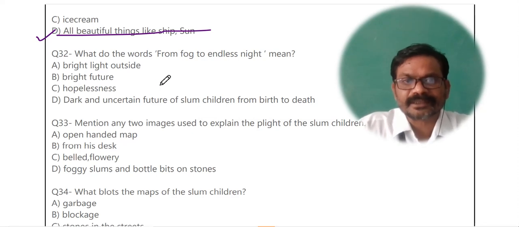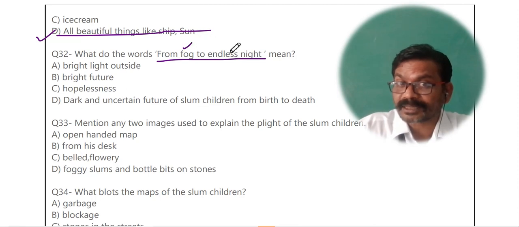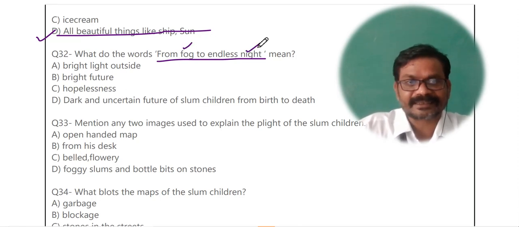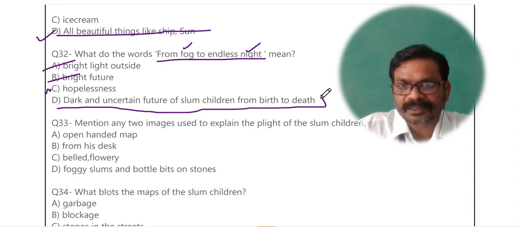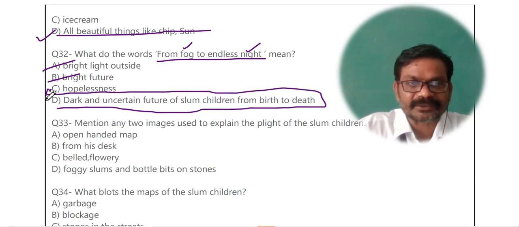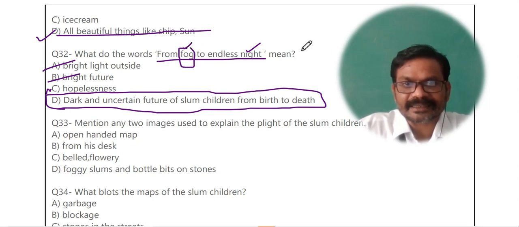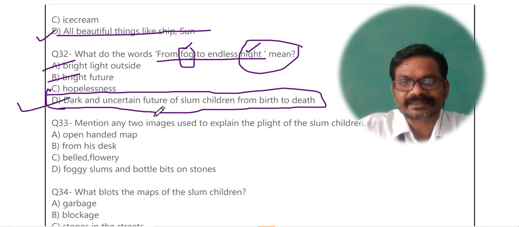Question number 32. What do the words from fog to endless night mean? फॉग तो है ही उनके जीवन में, मॉर्निंग टाइम, एंडलेस नाइट, रात भी उनकी एंडलेस है, इसका क्या मतलब है? इसका मतलब ब्राइट लाइट आउटसाइड, no. Bright future, no. Hopelessness, yes a bit. उसके नीचे dark and uncertain future of slum children from birth to death, very. So here the word fog is a kind of birth and endless night here refers to the death. So the correct answer is dark and uncertain future of slum children from birth to death.